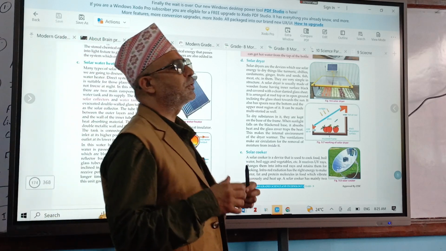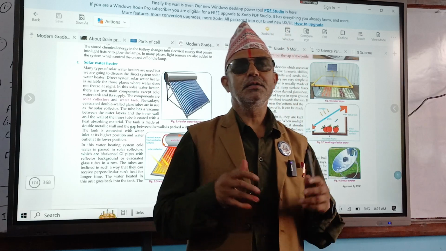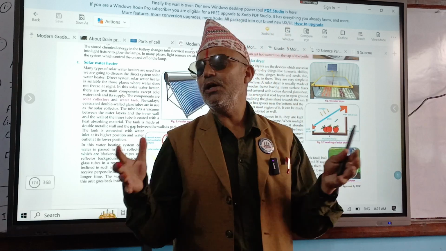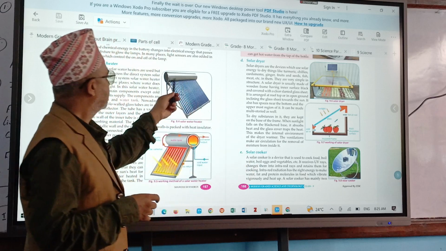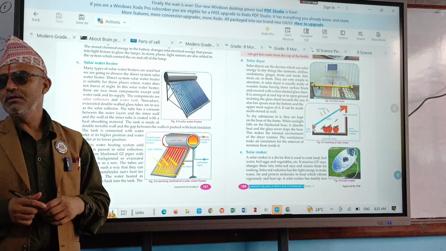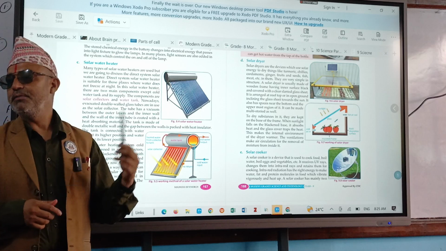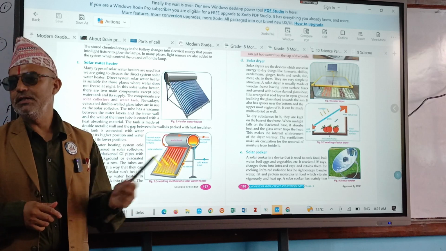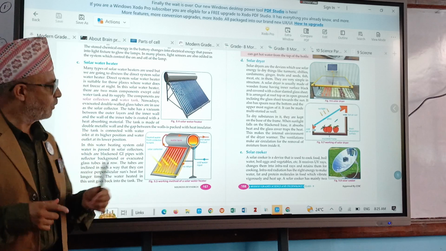Actually, the number of tubes depends upon the quantity of water that can be stored in this vessel, right? So they say 230 liter, 300 liter, 350 liter, or 400 liter like that, right? Generally, what does it do?